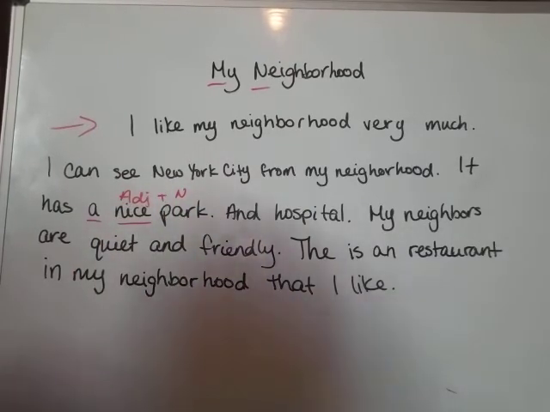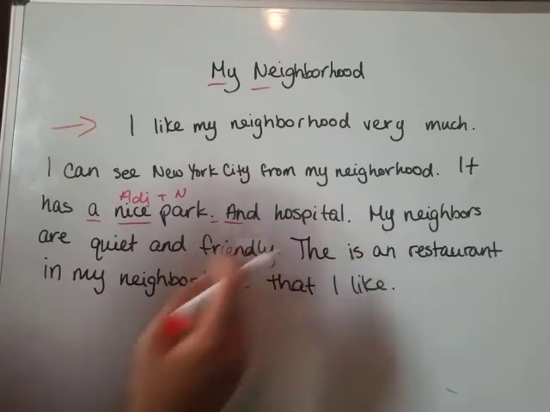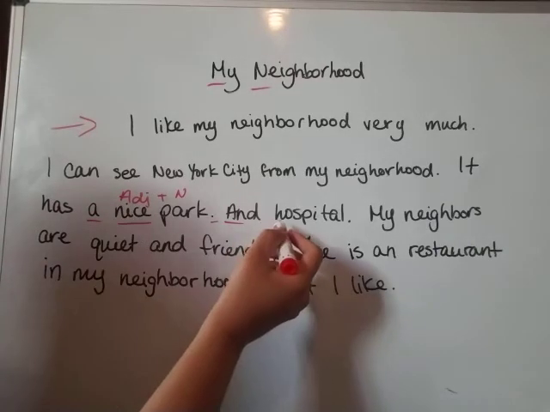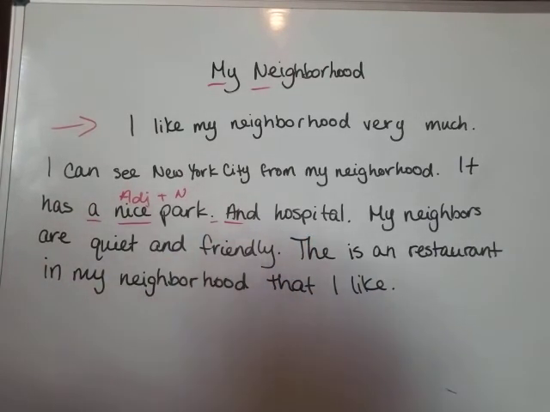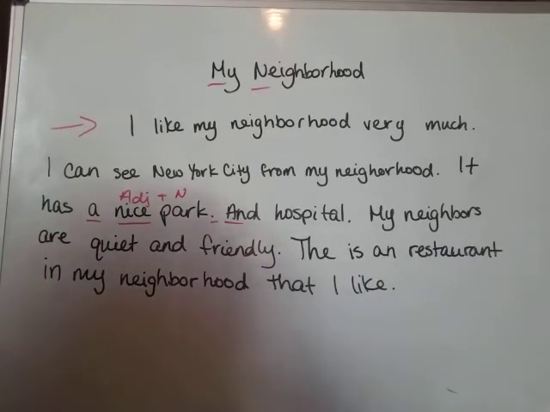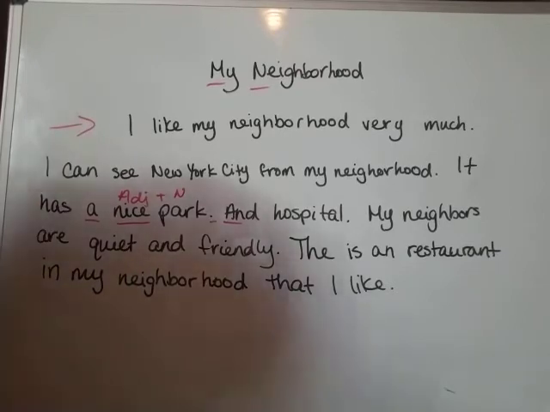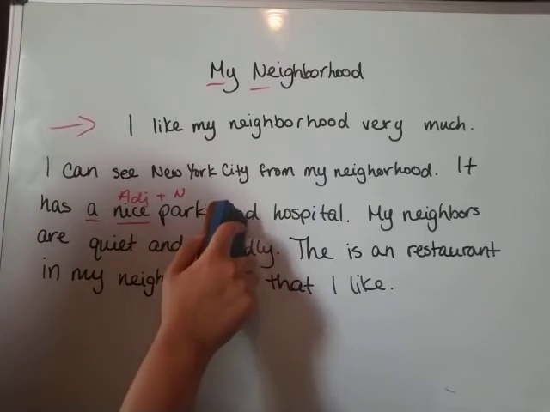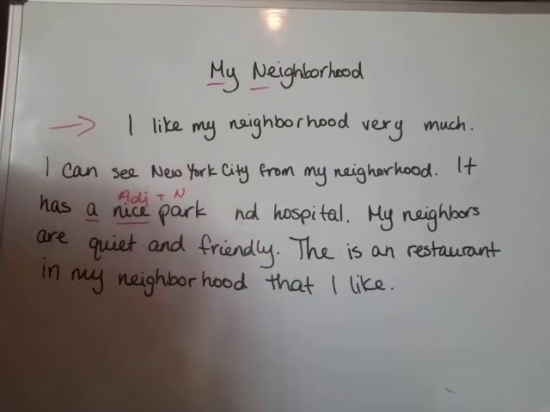Okay. But then she has period, capital A, and hospital. So remember what I told you about incomplete sentences? They need subjects and verbs, right? So we only have and hospital. Well, an easy way to fix this problem is to just erase the period and make the A lowercase, right?